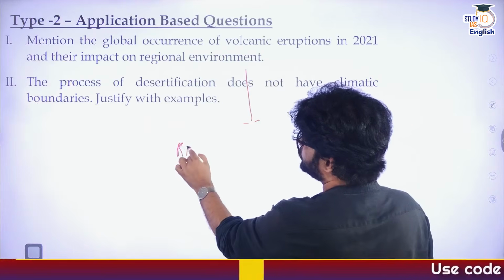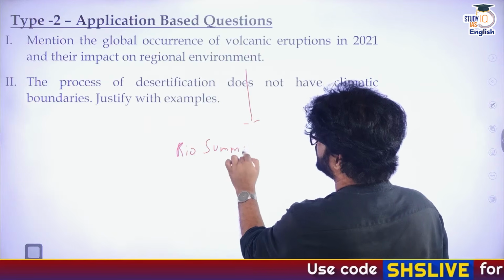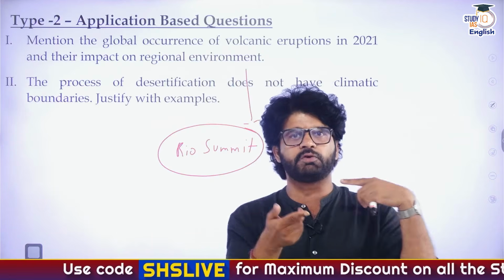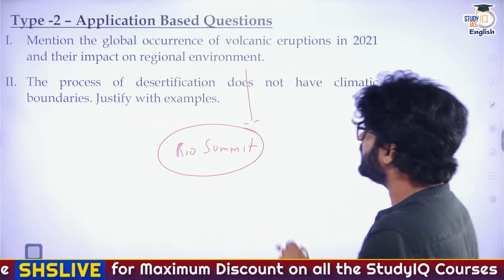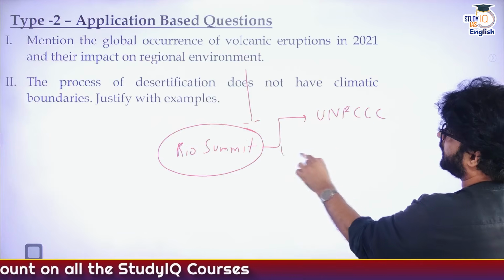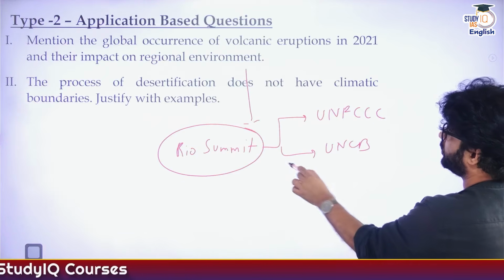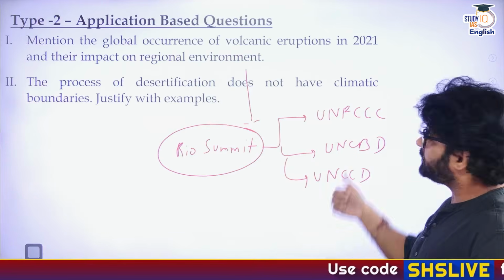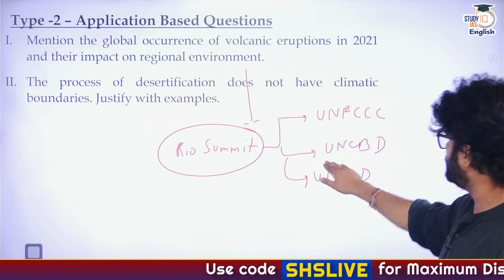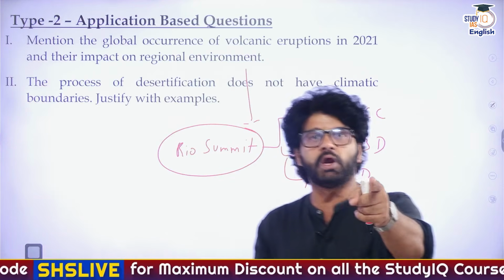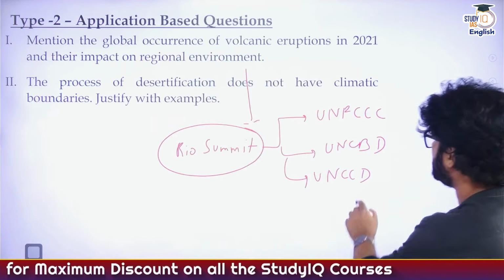Again, here geography and environment are merging. There is a summit on which UPSC has asked a lot of questions. That is the Rio Summit of 1992, also known as Agenda 21, because they were talking about the agenda of the 21st century. Via this Rio Summit, 3 organizations came into the picture: UNFCCC, UNCBD and UNCCD. UNFCCC is the United Nations Framework Convention on Climate Change, UNCBD is the United Nations Convention on Biological Diversity, and UNCCD is the United Nations Convention to Combat Desertification.